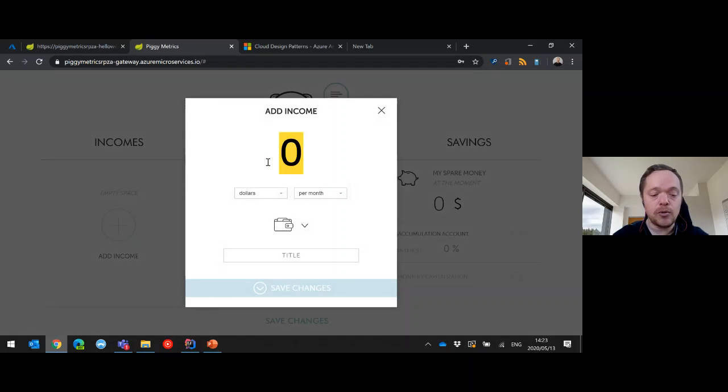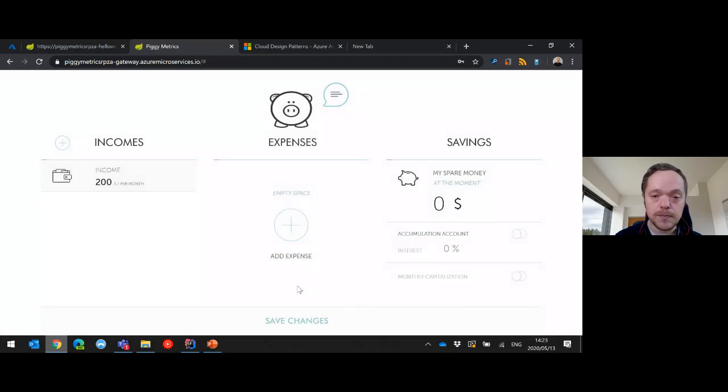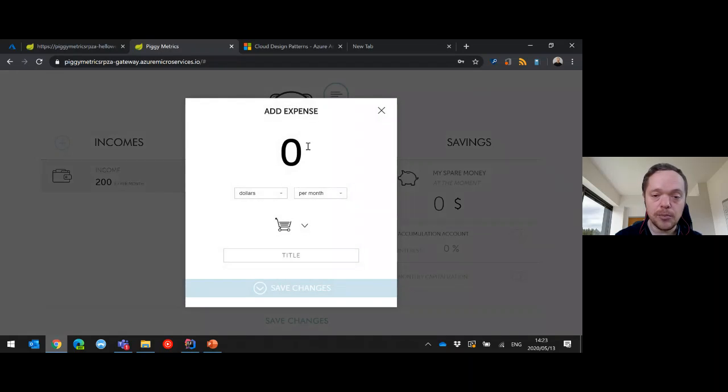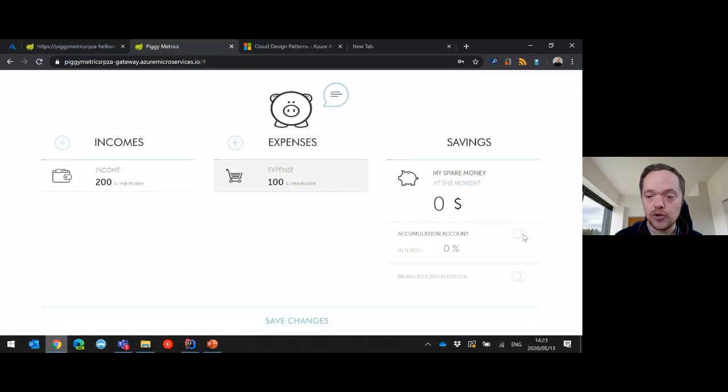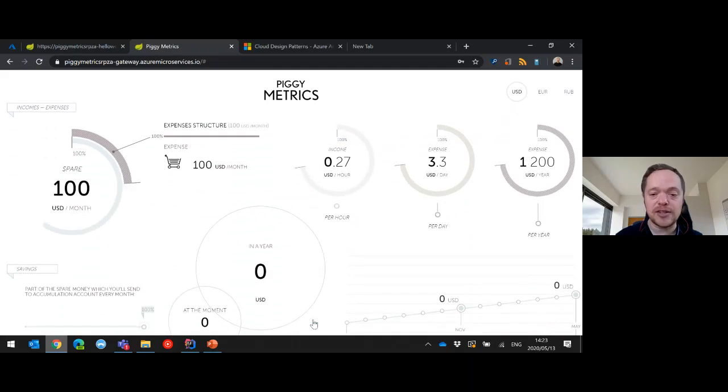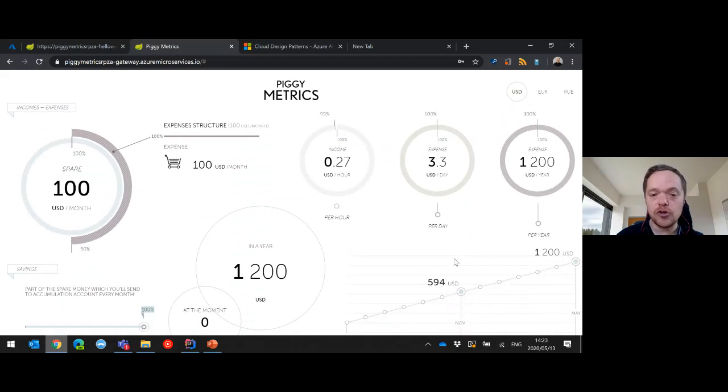So for my little piggy application, I want to do $200, and I'm going to call that income. The expenses there, I'm going to do 100, and I'm going to call that expenses. And then I'm going to do accumulation account, monthly capitalization, and then save it. It's going to give me a nice dashboard, and this is in Thymeleaf using JavaScript.